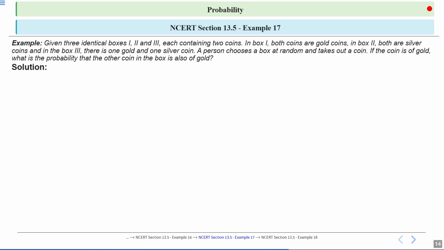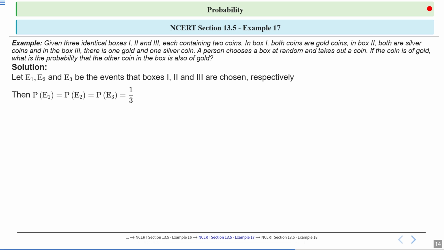So let's see how we can solve this. The solution says, let E1, E2 and E3 be the events that boxes 1, 2 and 3 are chosen respectively. Then probability of E1 is equal to probability of E2, which is equal to probability of E3, which is equal to 1 by 3. Also, let A be the event that the coin drawn is gold.